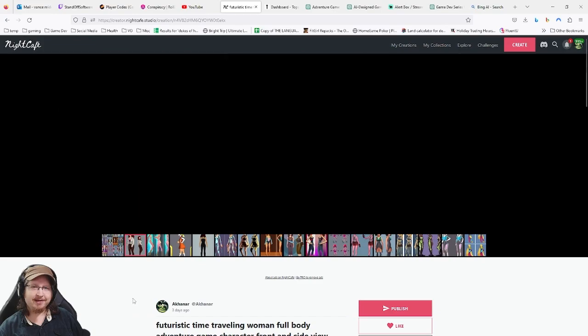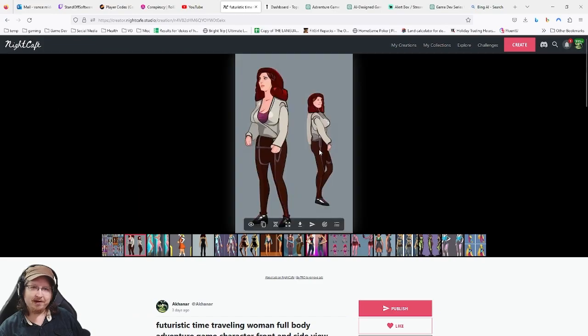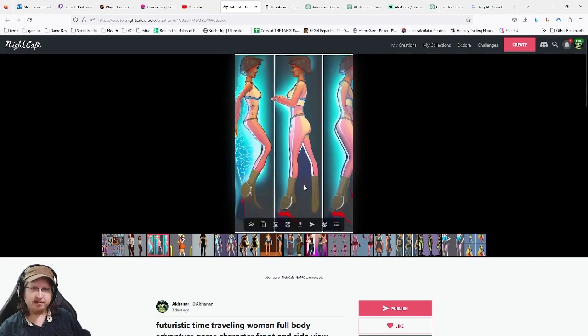It kind of did better. Okay, I guess this is front and side view. I mean, sure. It's not the most unusable thing I've ever seen, especially compared to some of these others. This is not usable. There's not even a front view.